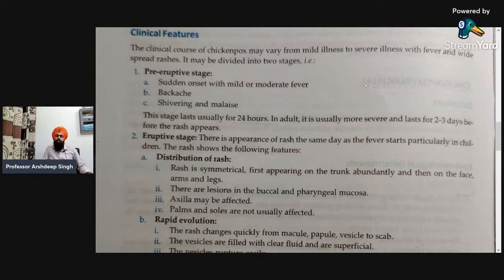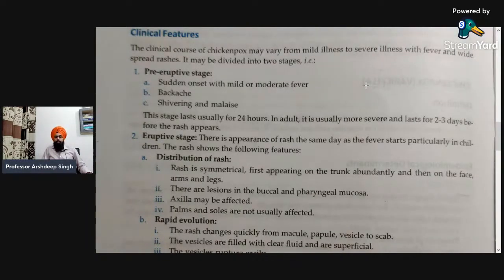First is the pre-eruptive stage, in which there are no lesions, no eruption of the lesions. It includes firstly sudden onset with mild or moderate fever, and second is backache, which means back pain. And then third is the shivering and malaise. So these are the pre-eruptive stage symptoms, the common first stage symptoms in this type of infection, and this stage usually lasts only 24 hours.